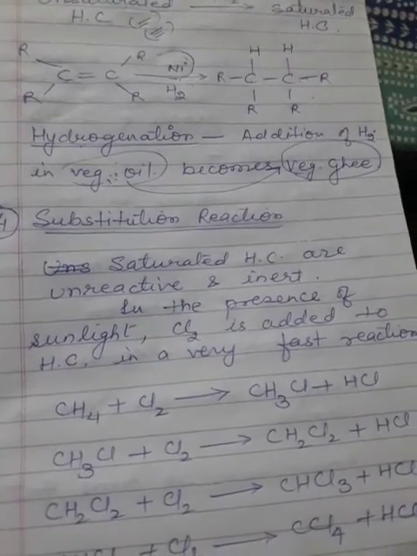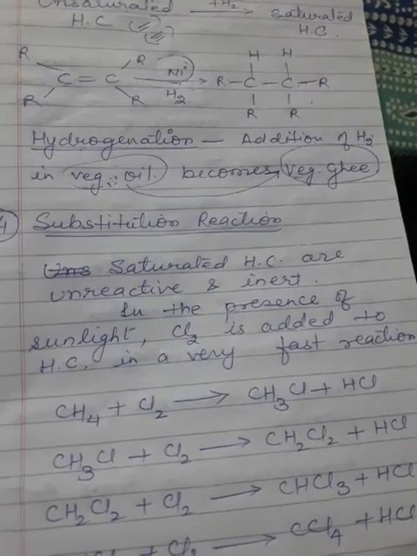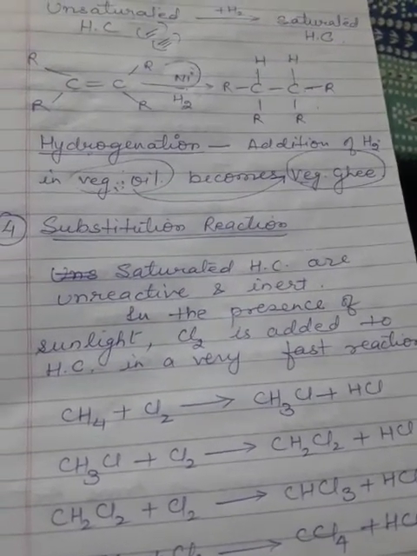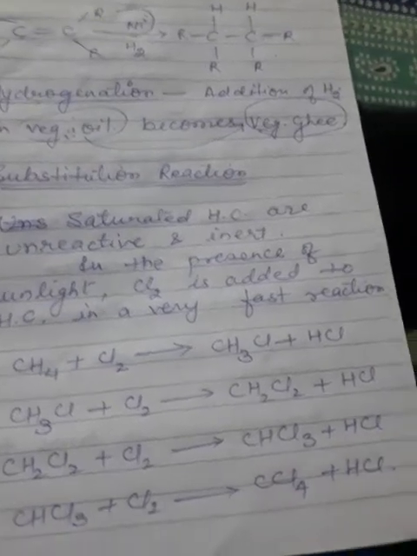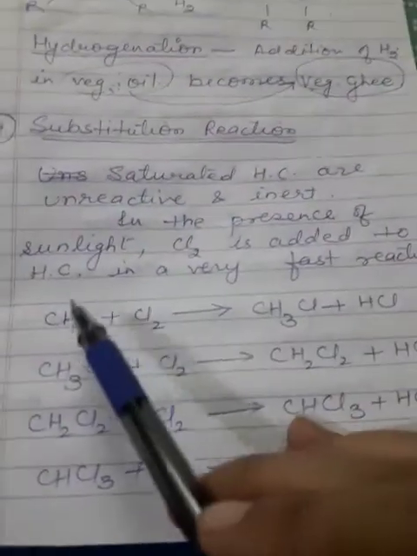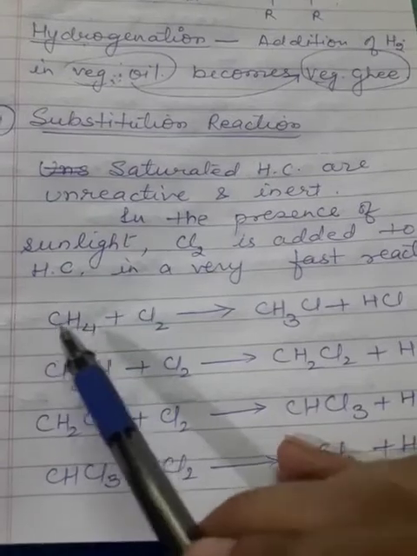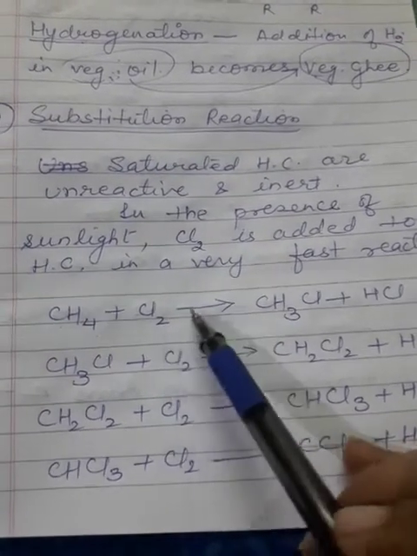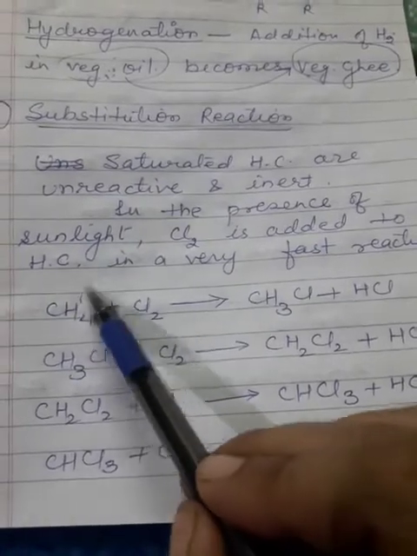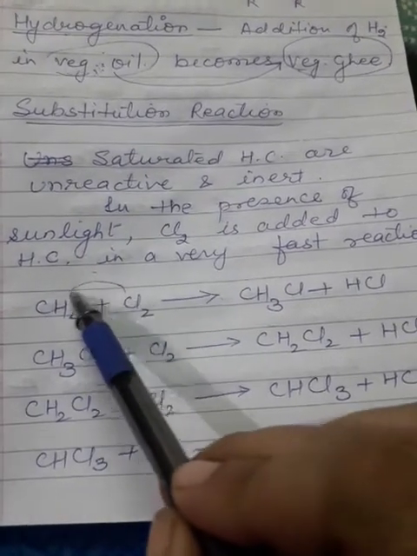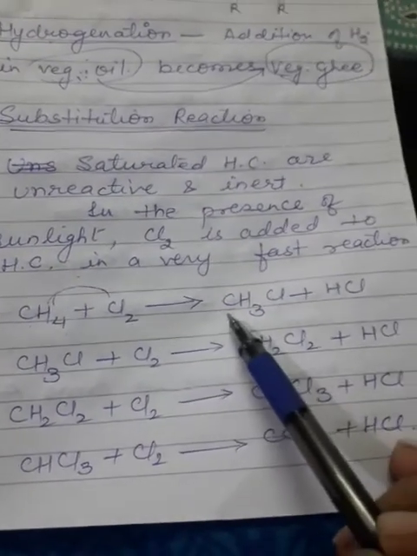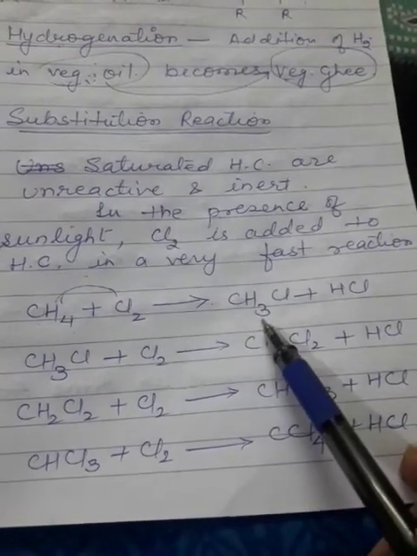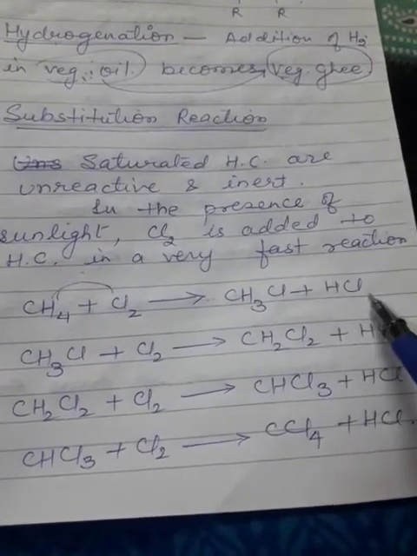But in the presence of sunlight, sometimes the chlorine gets added with hydrocarbon in a very fast reaction. Hence, you are taking an example. I am taking methane. Methane CH4 added with chlorine Cl2 gives you one of the hydrogen is removed and in part of hydrogen chlorine is being added. So hence the formula becomes CH3Cl plus HCl.